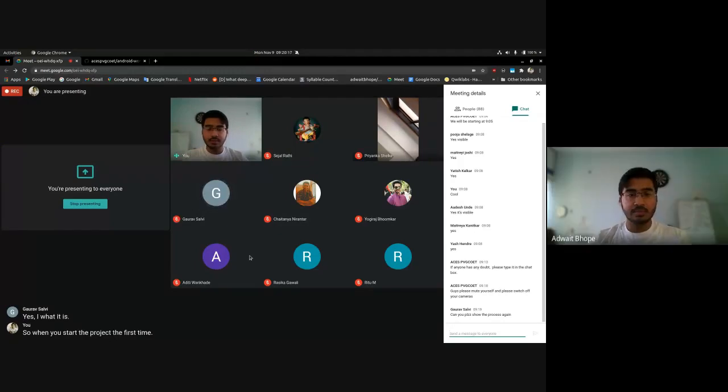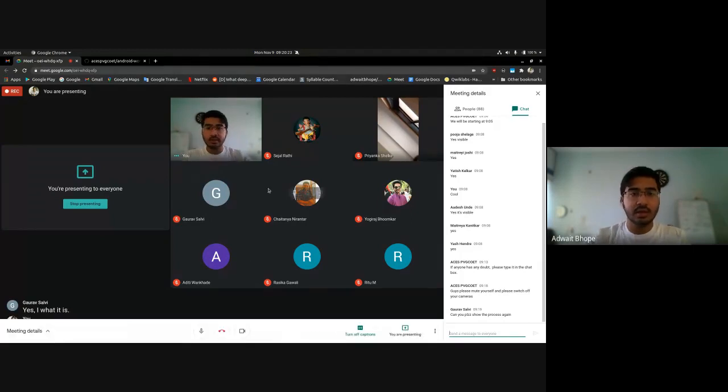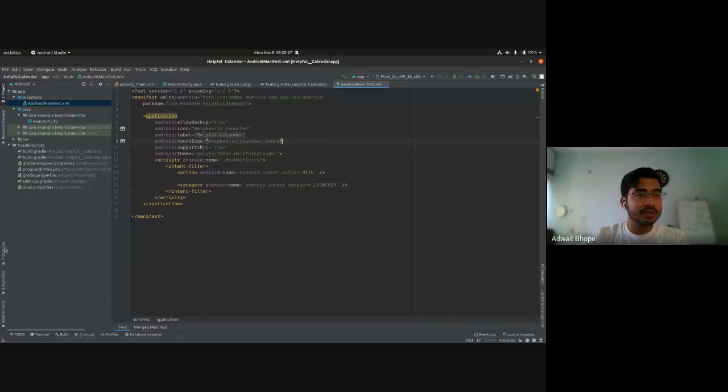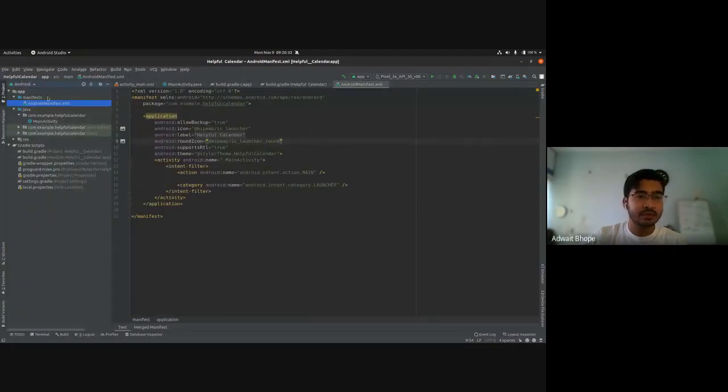Yeah, so when you start a project, create a project for the first time, it will not take you to the files. It will show a blank screen. But on the left hand side, so I'll show you. Okay, so on the left hand side, all these files should be listed over here. So if they are not, just click on this project tab here, and all these files will show up, and then you can navigate just like I was doing right now.